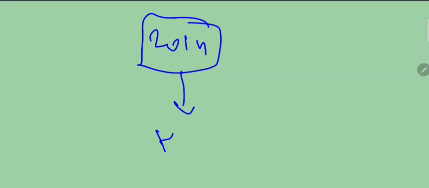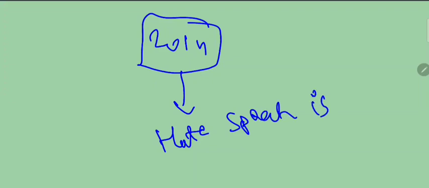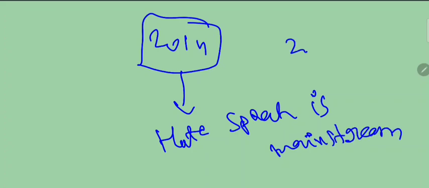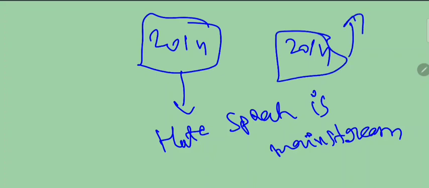Now if you understand the politics in India after 2014, hate speeches are commonplace. Hate speech is mainstream. Hate is the mainstream nowadays. Once upon a time, before 2014, what was the social fabric?